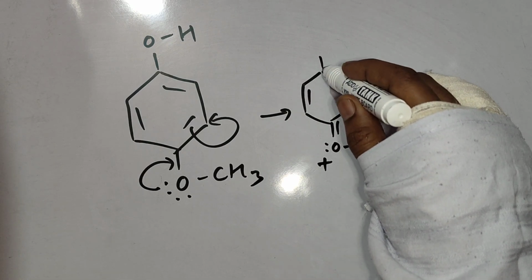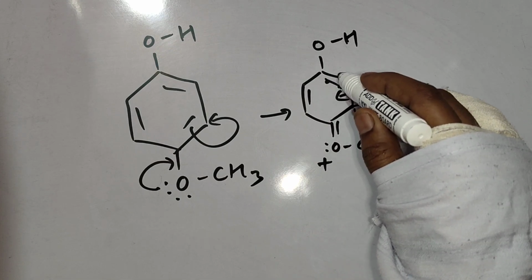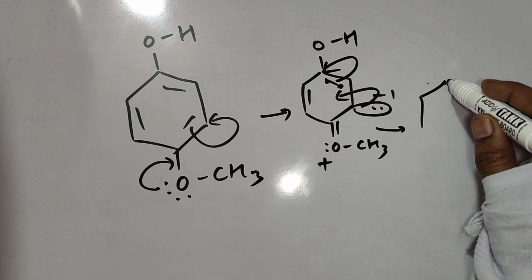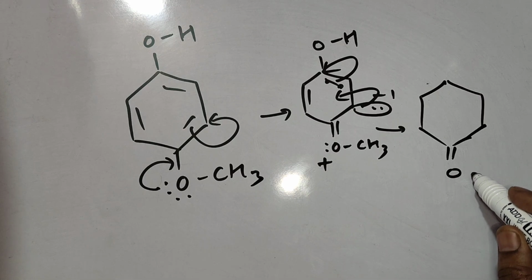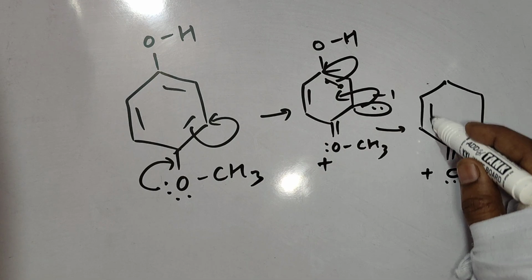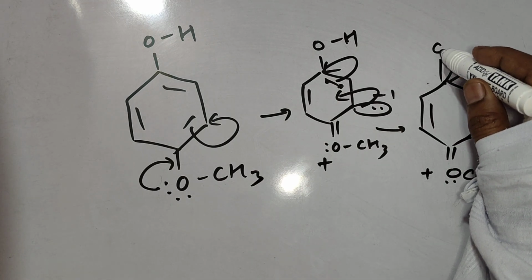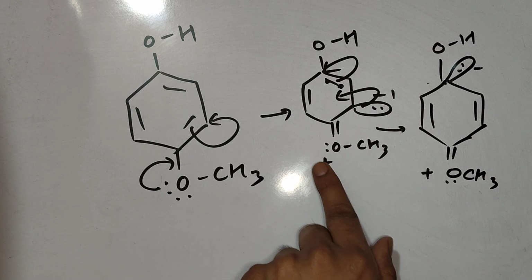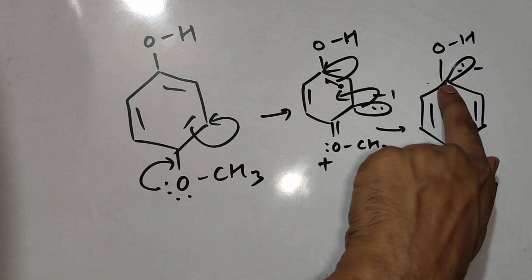One lone pair will be left. The next structure will be this. Yes, check. From the para position, this plus R effect of OCH3 is able to produce electrons on this carbon to